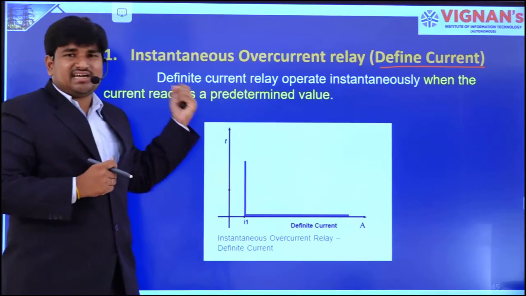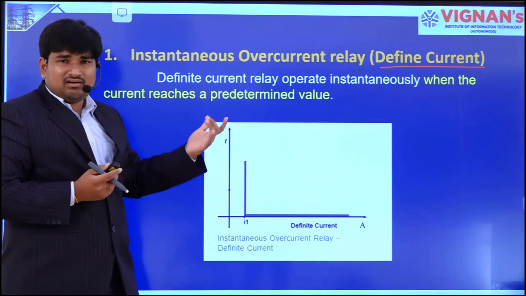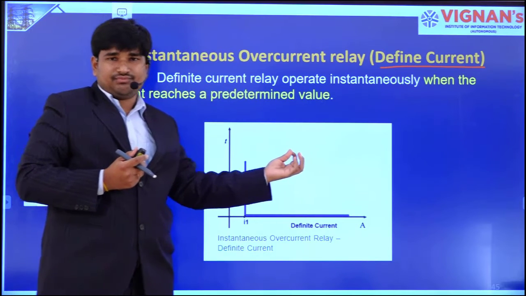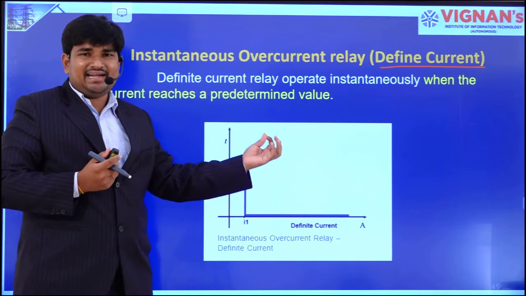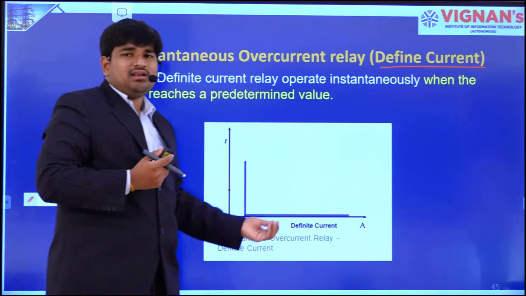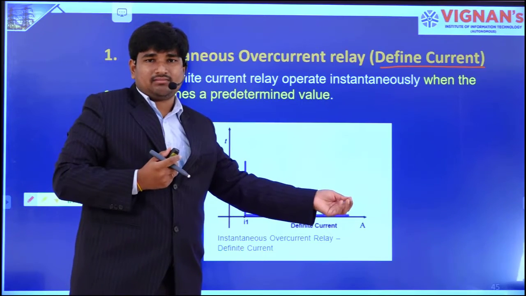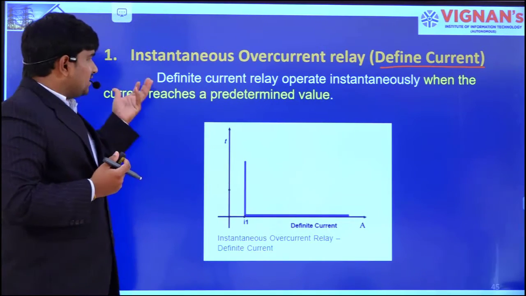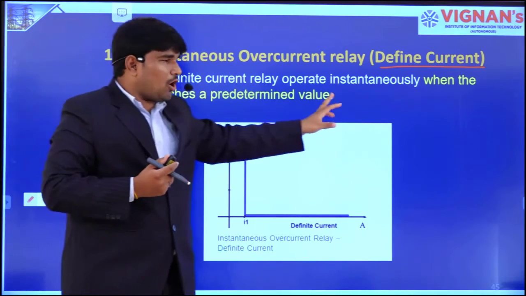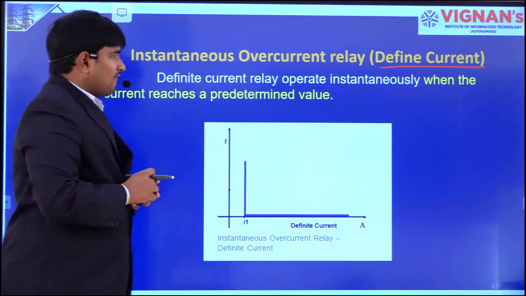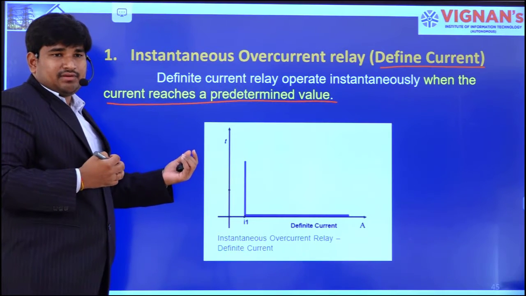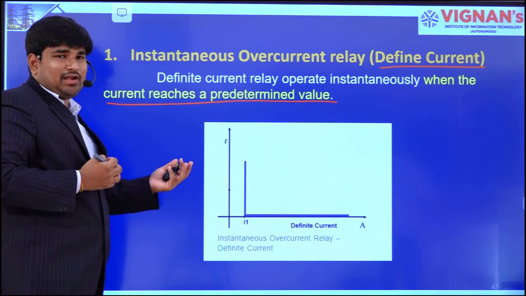In the case of an instantaneous overcurrent relay, if the current in the relay reaches the pickup value, the relay will sense it and send a signal to the circuit breaker instantaneously. That's why we call it an instantaneous relay. A definite current relay operates instantaneously when the current reaches a predetermined value.